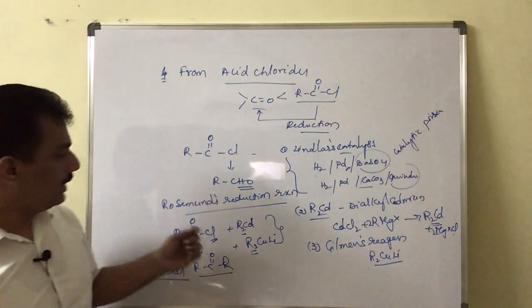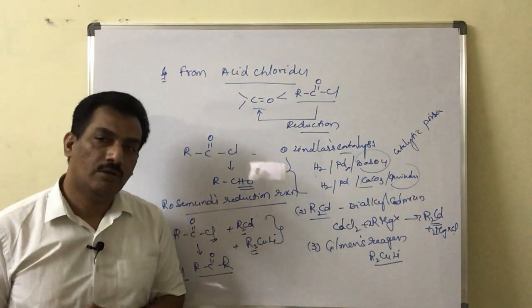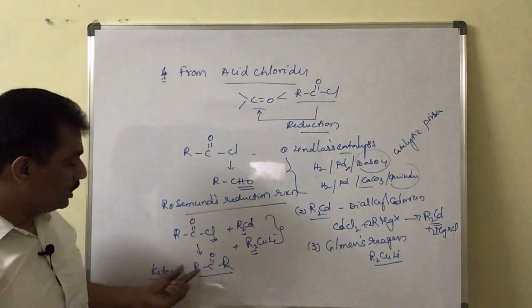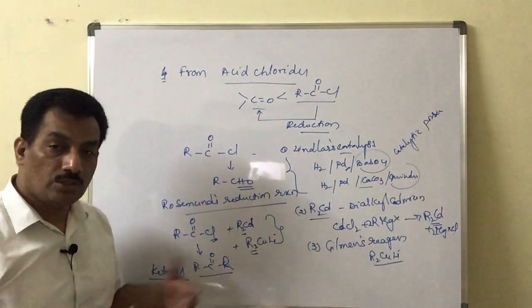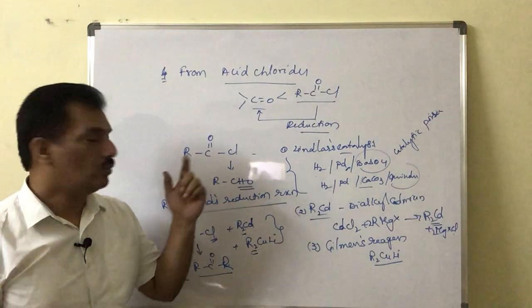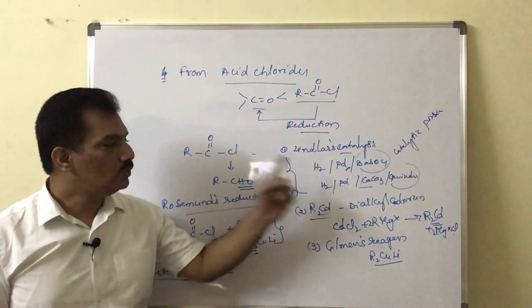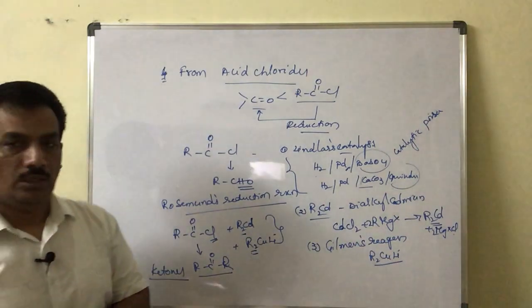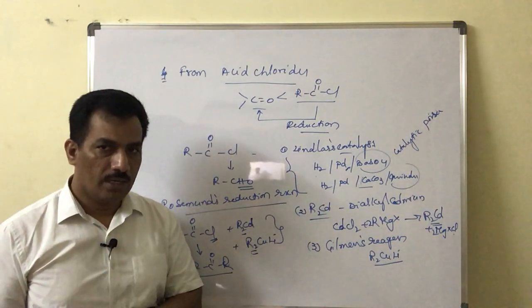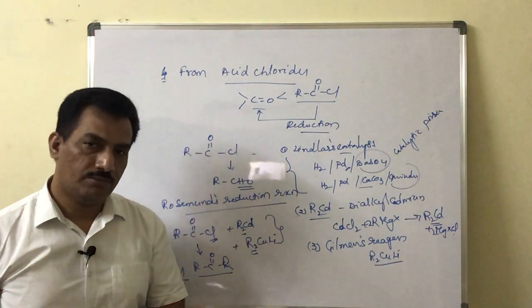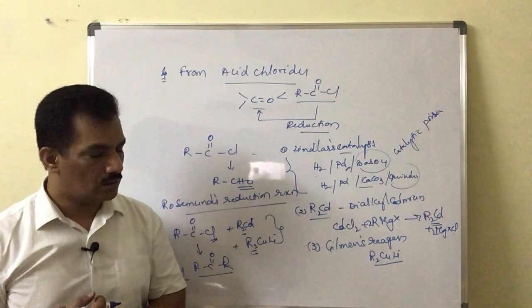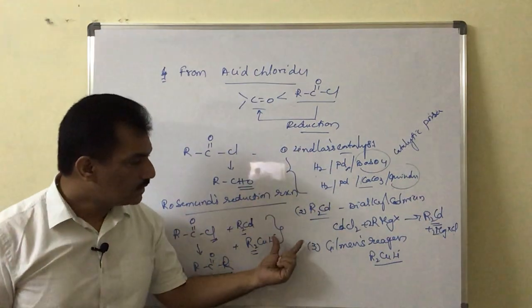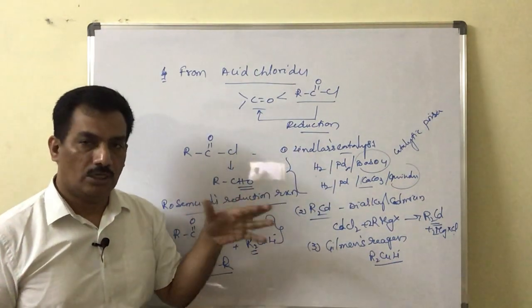When the same acid chlorides are treated with dialkyl cadmium or Gilman's reagent, we have ketones as the main products. There is no formation of aldehyde. So to form aldehyde, we have to use Lindlar's catalyst, which is H2 in presence of palladium and barium sulfate or calcium carbonate and quinoline.